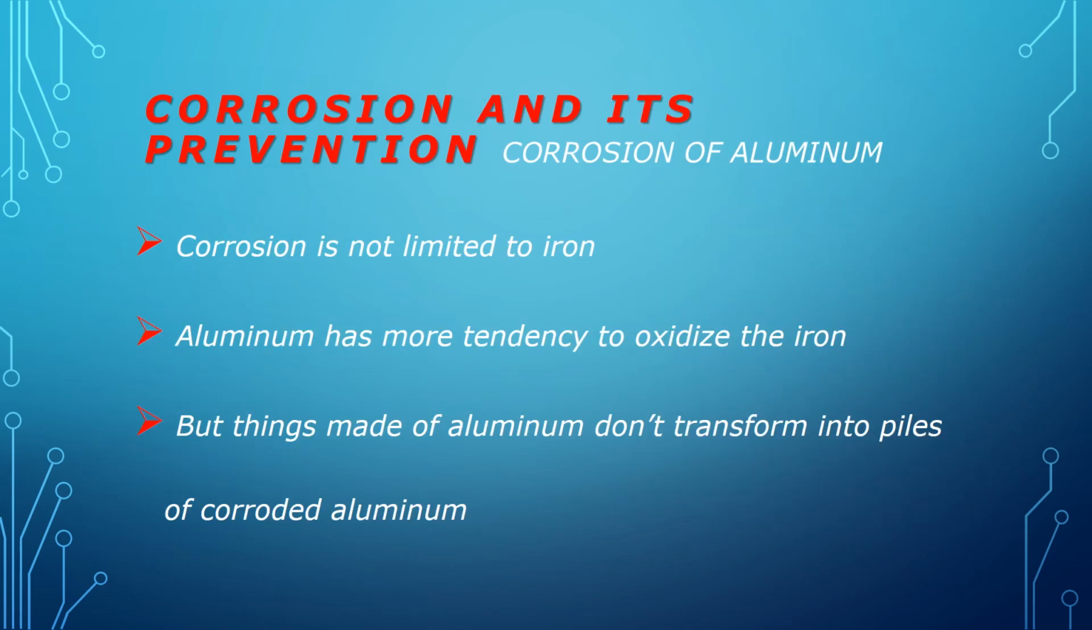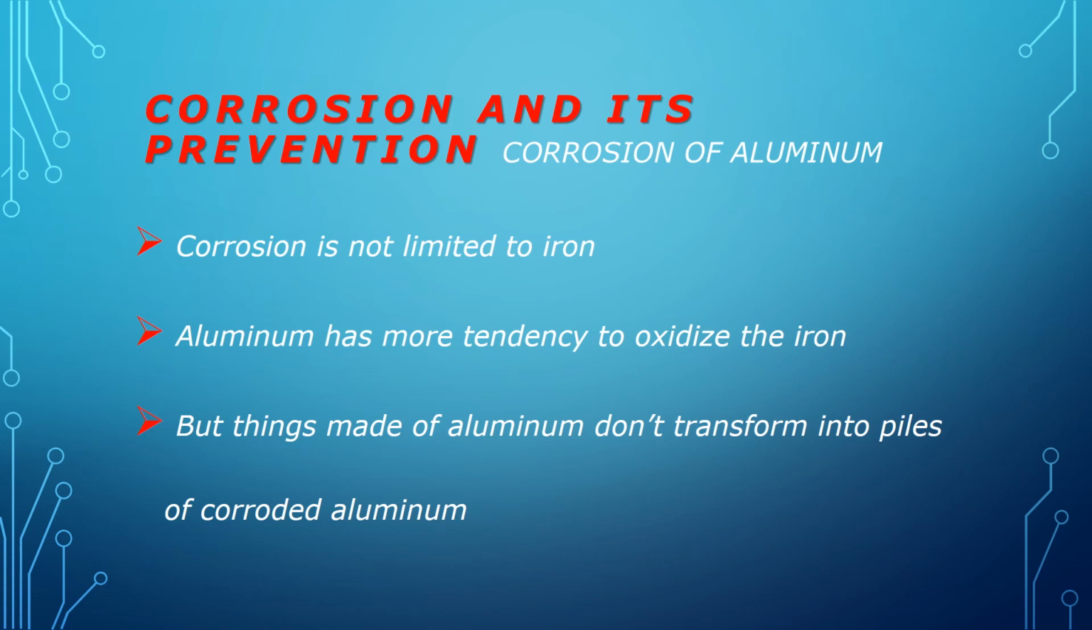As I stated earlier, corrosion occurs in a number of metals. It is not limited to iron. For example, another metal where corrosion takes place is aluminium. Aluminium also gets corroded and it has more tendency to get corroded or become oxidized than iron. Means iron is less reactive than aluminium. But things that are made of aluminium do not transform into piles of corroded aluminium like that of iron.